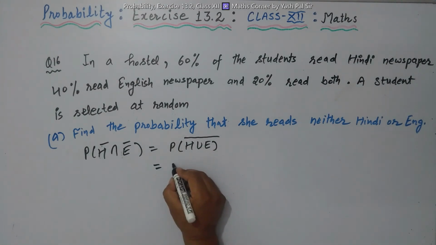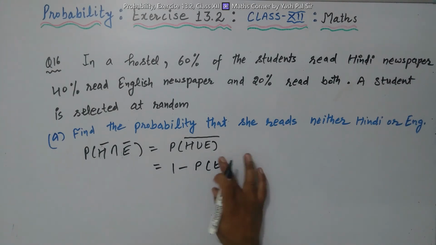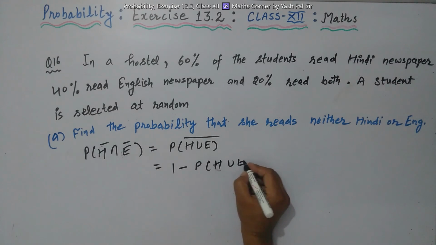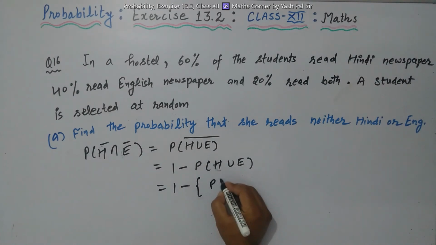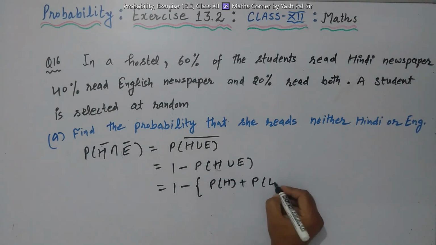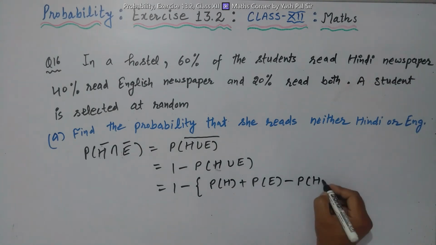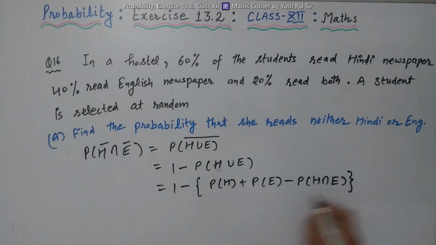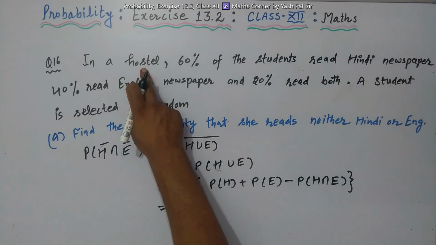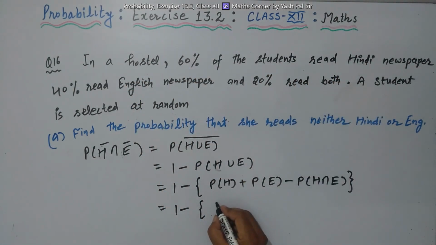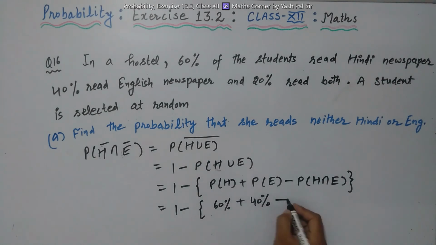So we can write this as 1 minus probability of H union E. This can be written as 1 minus probability of H plus probability of E minus probability of H intersection E. What is the probability of H? 60% read Hindi newspaper, 60%, plus 40% read English, 40%, minus 20% read both, 20%.